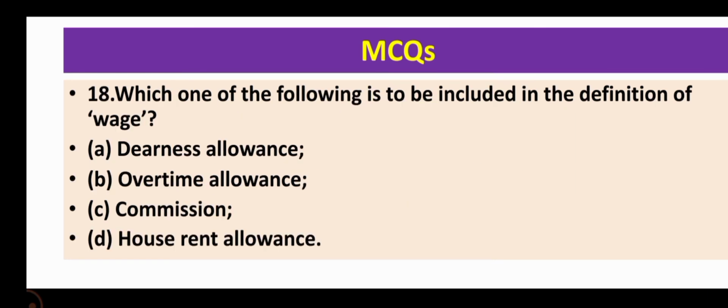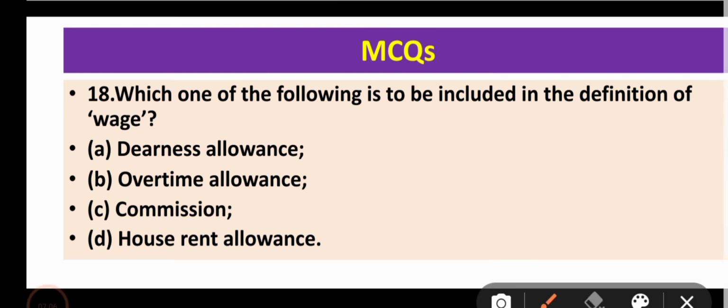Now question number 18. Which one of the following is to be included in the definition of wage? The definition of wage as per the Gratuity Act includes the DA allowance. So the correct option is A, DA allowances. Overtime allowance, commission, and house rent allowance are not included in the definition of wage.